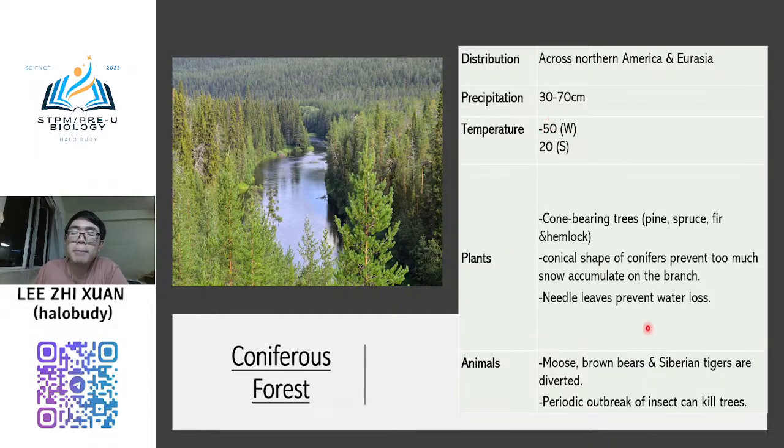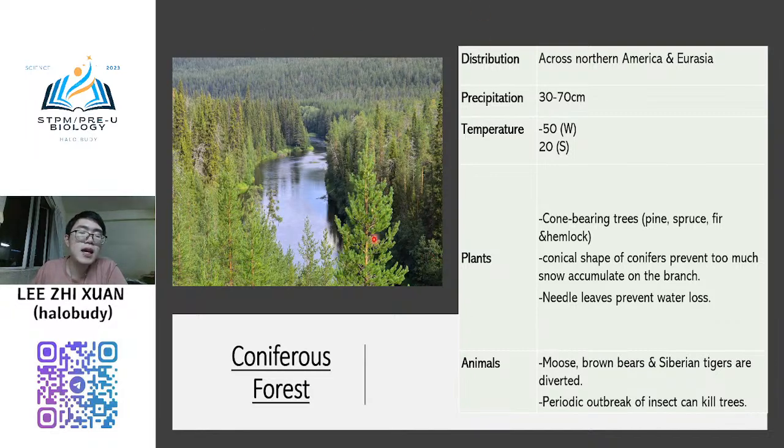So normally the plant, because it already says it is coniferous forest, all the plants here are under which phylum? Phylum Coniferophyta, right? Because you already mentioned coniferous. So all of the trees are under phylum Coniferophyta. They are cone-bearing trees like pine, spruce, and hemlock, with conical shape and needle-leaf shape. And then the animals here, you can see moose, brown bear, and also some Siberian tiger.